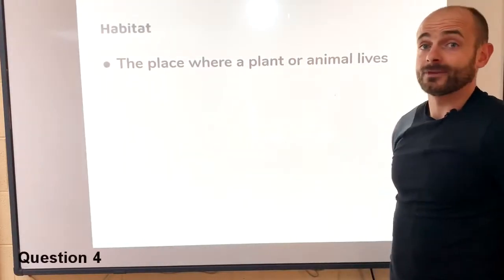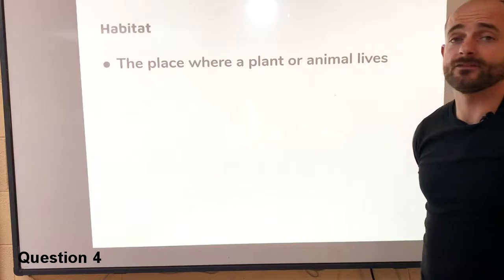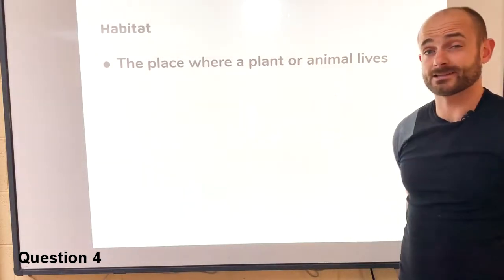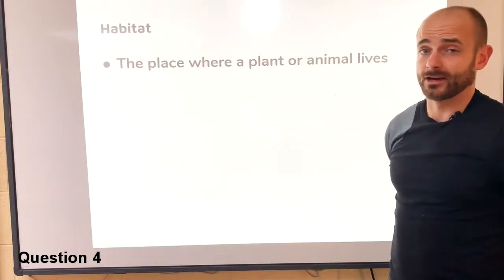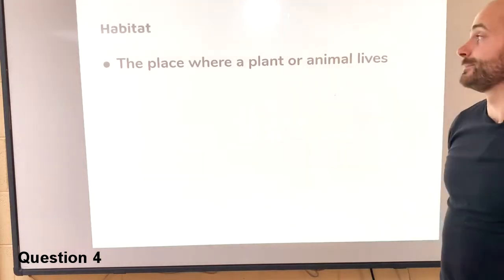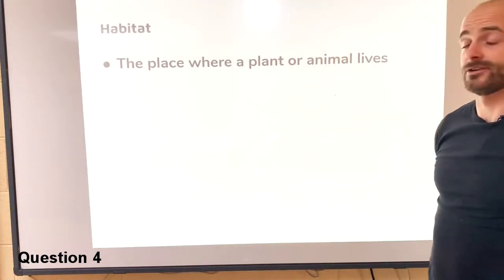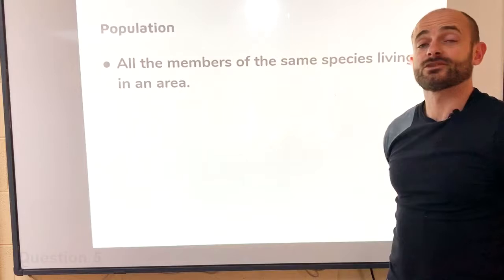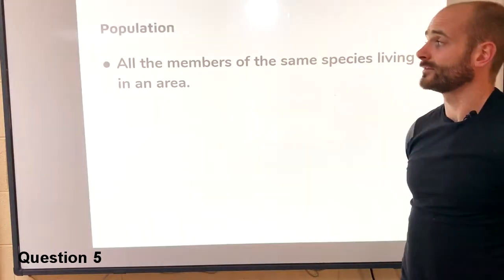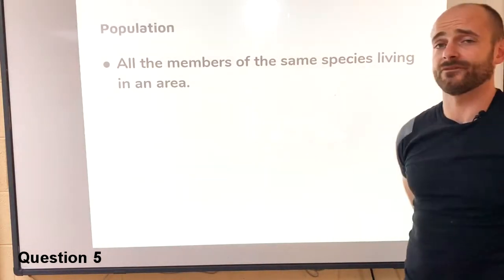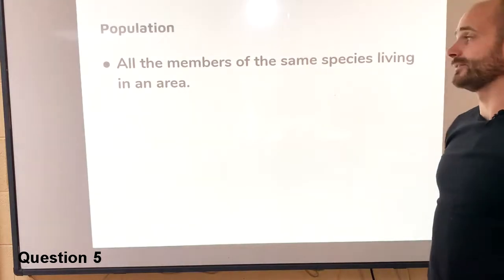Question 4 is a habitat, and a very, very simple definition, but quite commonly asked, as you'll see from your exam papers after this. The habitat is the place where a plant or an animal lives. Next question is, what is a population? A population is all the members of the same species that live in an area.